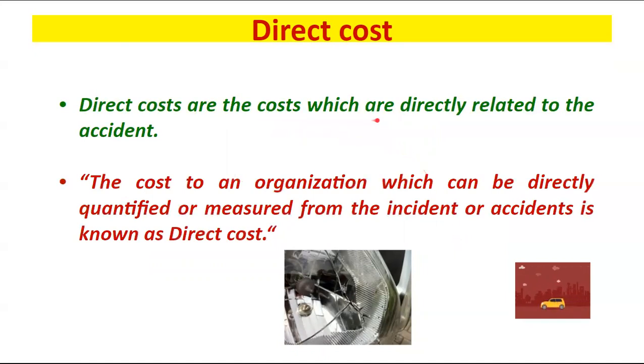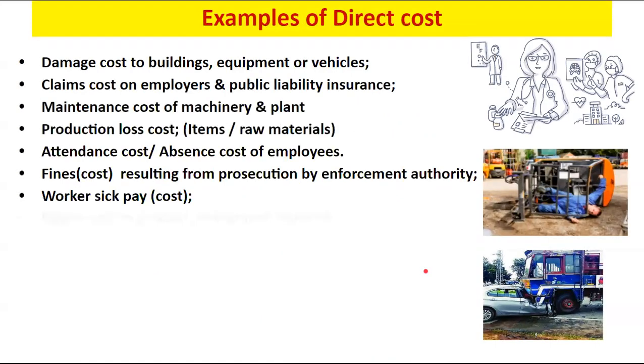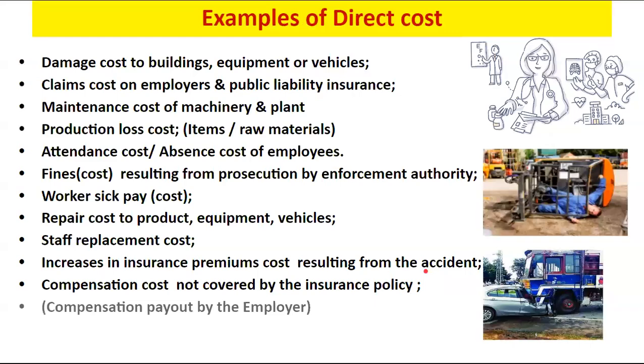Now we can discuss the direct cost. Direct costs are the costs which are directly related to the accident. The cost to an organization which can be directly quantified or measured from the incident or accident is known as direct cost. We can see, like, one bike got into an accident and the headlight is damaged. Then there is a chance of direct cost, maybe some $1,000 expenditure for replacing this part. We can see various other examples of the direct cost, which are